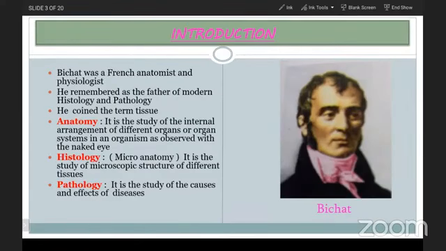So here Bichat was the scientist who coined the term tissue for the first time, and he is remembered as the father of modern histology and pathology. Why are we stressing the term tissue here? In this lesson we are grouping the organisms from the cell level, tissue level. So that is the reason we are starting with the tissue level. The scientist Bichat deeply explained about the tissues and their arrangement, and he coined the term tissue also. Okay, now go for the next slide.